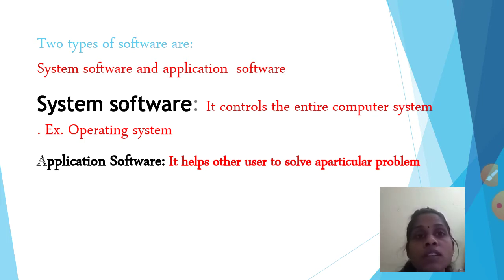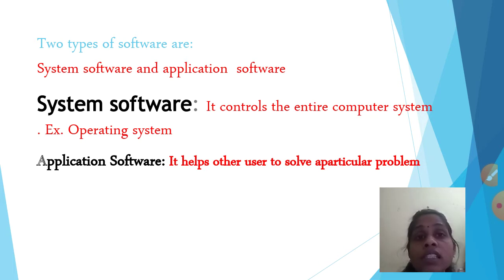Now, what is system software? First of all, it controls the entire computer system. For example, our operating system. Nowadays we are using operating systems like Windows 8, Windows 7, and Windows 10. These are the main latest operating systems we use. Windows 10 is an operating system. We work inside the operating system, Windows 10.